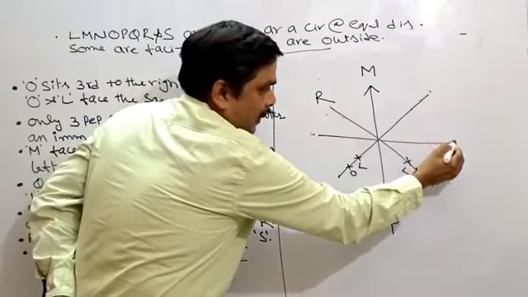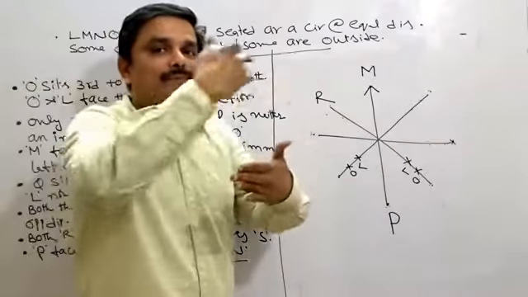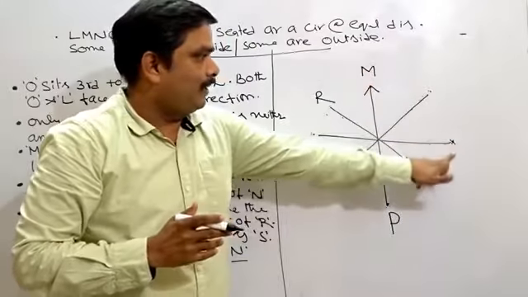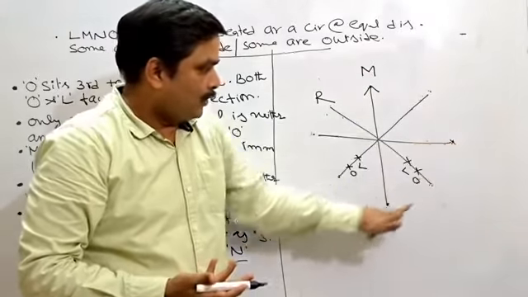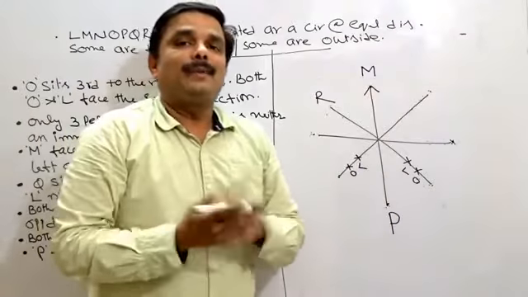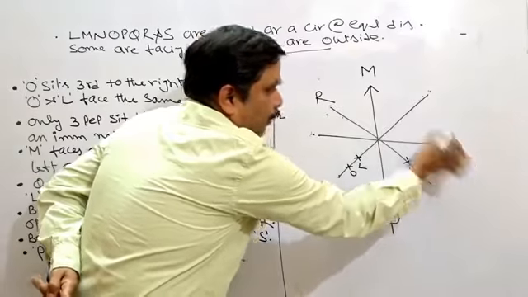This place is not feasible for L. Correspondingly for O, even if I keep O here also, 1, 2, it cannot be L, 1, 2, 3, this one cannot be L. Means what does it mean? This place is not suitable for L or O.